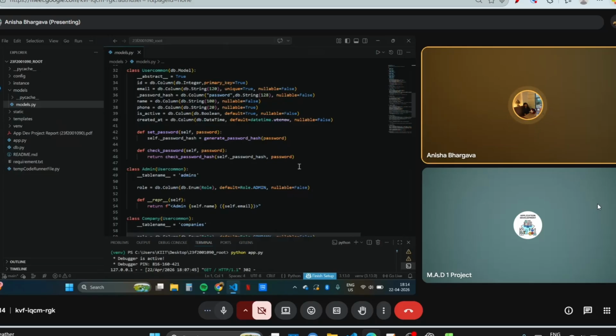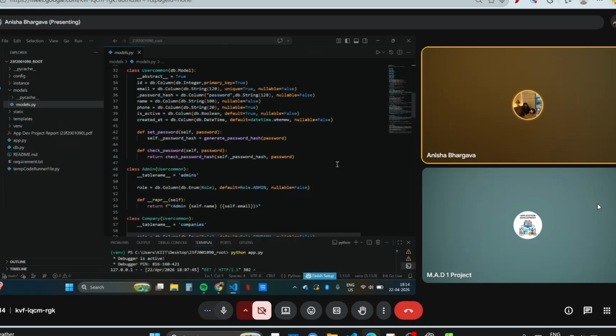So we have created that in a single class, with ID, email, password, name, and phone number. ID we have set as the primary key.